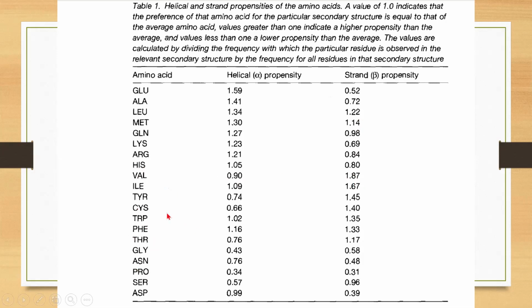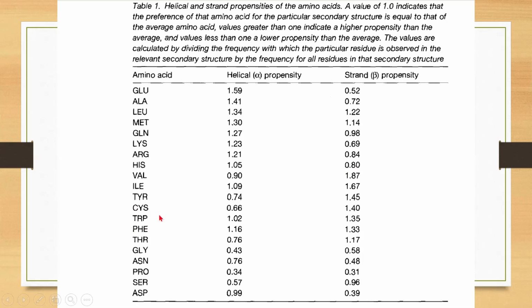Likewise, if you look at a hydrophobic amino acid like phenylalanine, both the propensities are high values, 1.16 and 1.33, higher than 1. That means they have the preference to be present in both secondary structural conformations, alpha helix and beta strand.